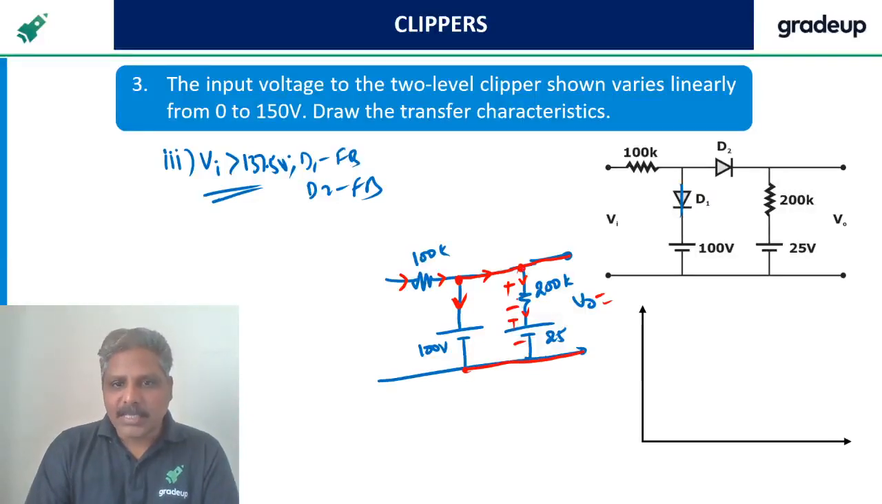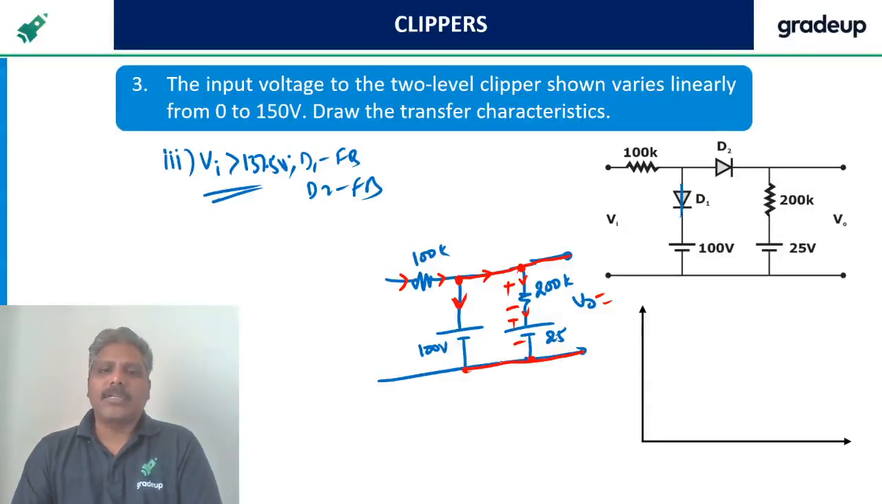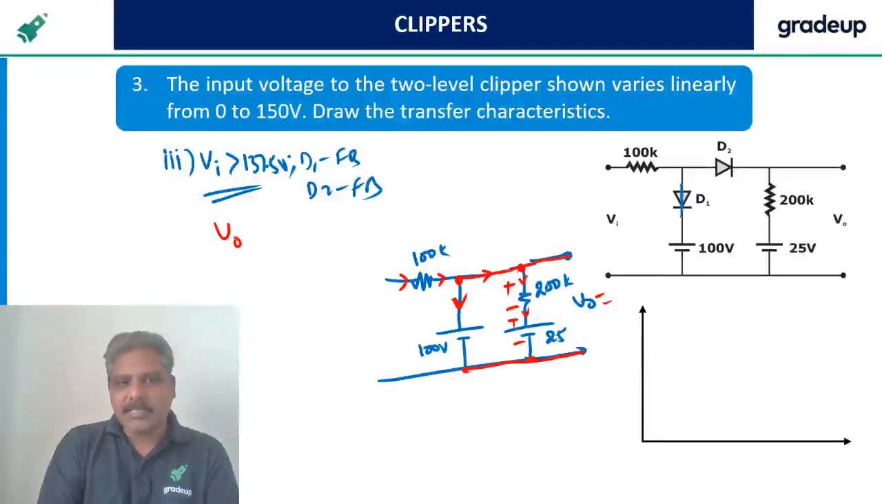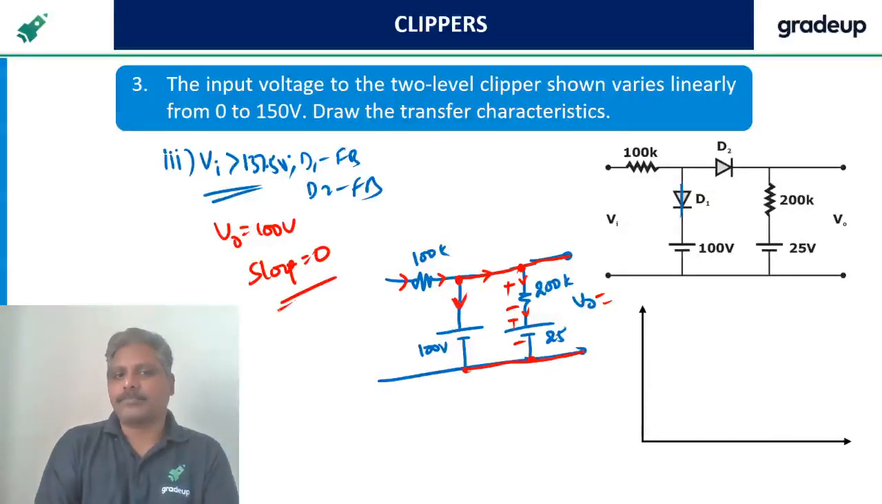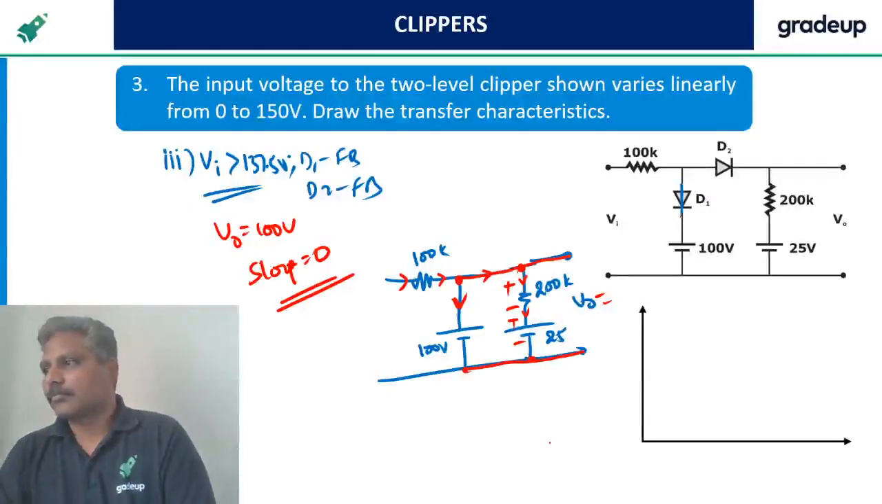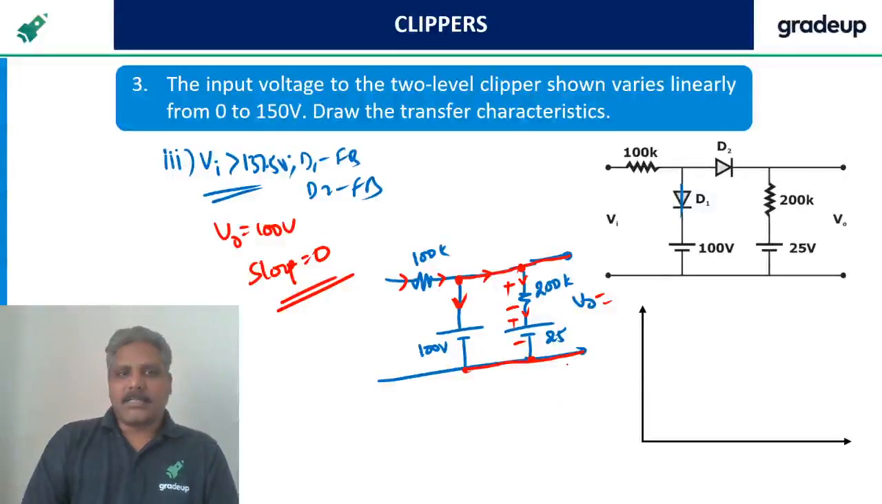So the voltage across this is also going to be 100 volts, because parallel branch voltage is always the same, 100 volts. So the slope is 0. Yes, third case, V not equal to 0.